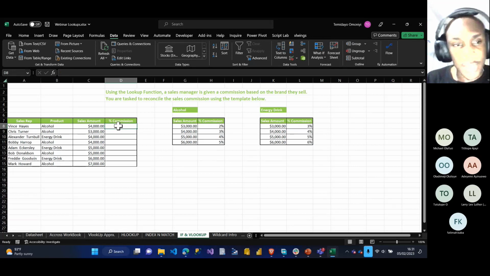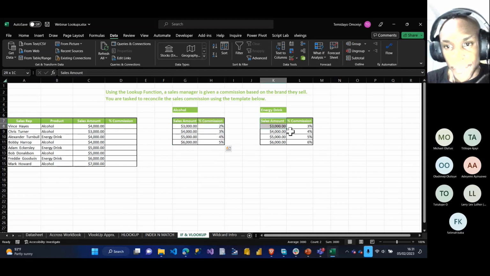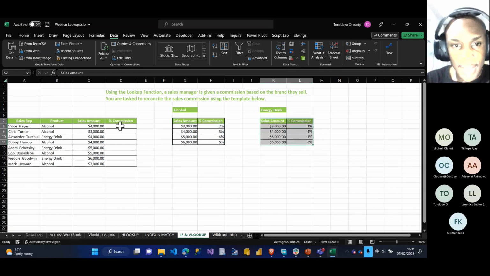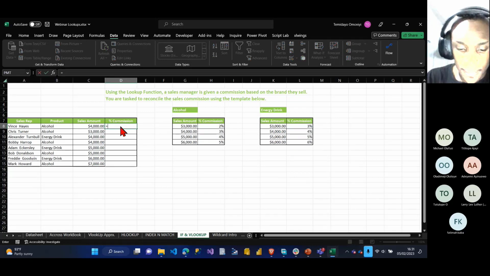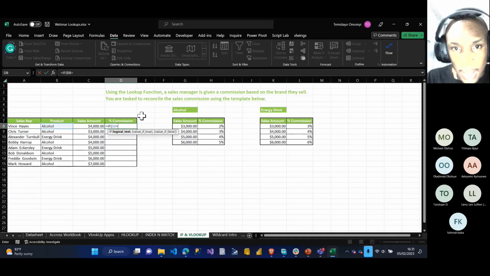So let's say, for instance, I want to now use the if with VLOOKUP together. So one situation: if it is alcohol, take the table array from here. If it is energy drink, take the table array from here. So how would I go about it? I'll say equals to. I'll start with an if statement because I'm doing a condition, right? If what is here is equals to alcohol, right? I will have to lock it because it's going to be constant.